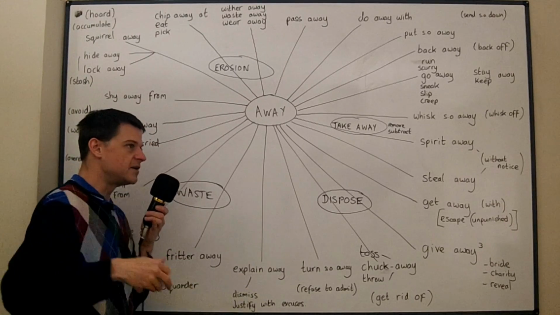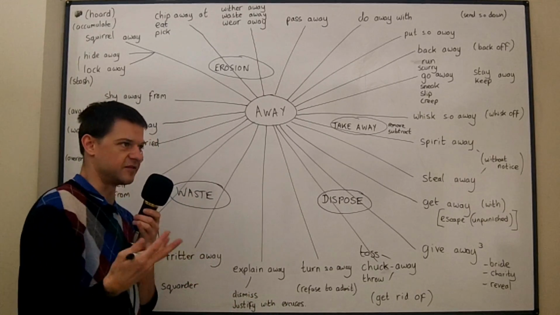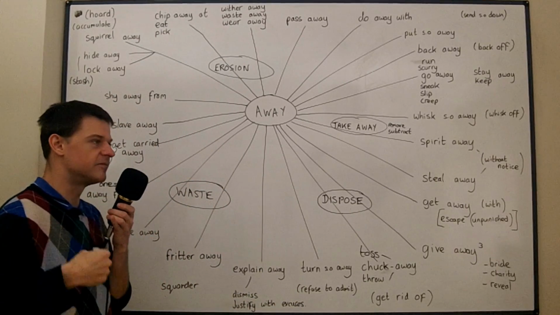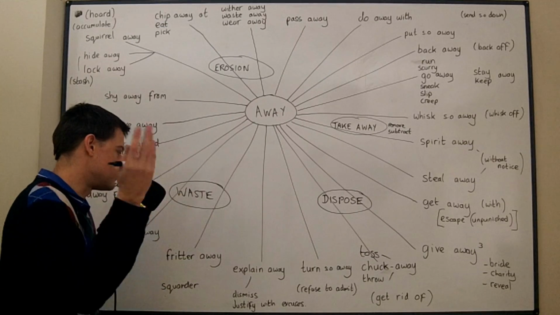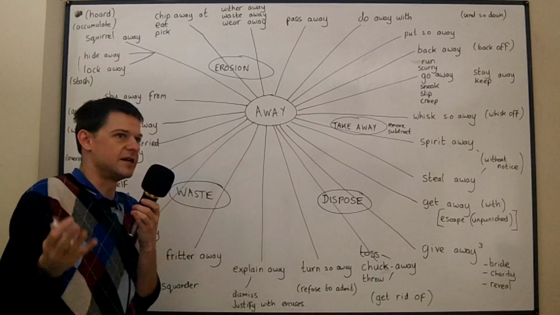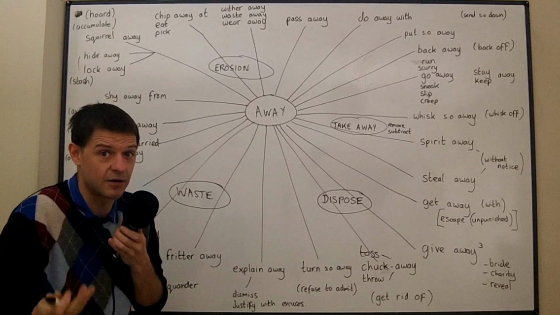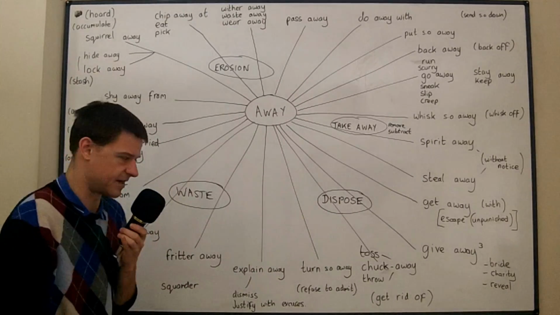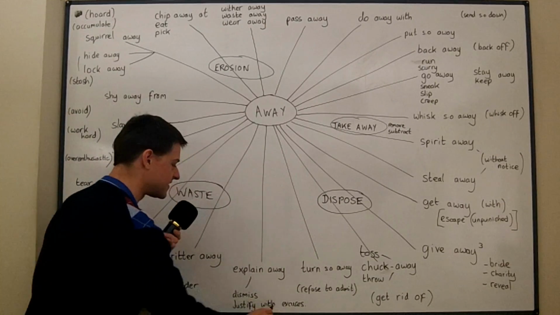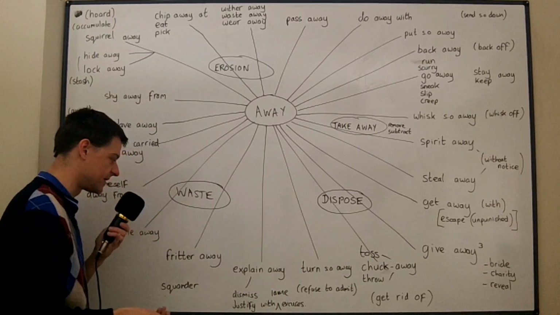Now, if you try to explain away some problems you've been having, you're trying to justify those problems in some kind of way with excuses. You're trying to minimize those problems with your explanations. And so you might say government ministers have tried to explain away the current rate of inflation, but it's not working. Yeah, their explanations aren't going down well. People aren't believing their explanations. So yeah, it's when you try and justify something with excuses, but it sounds like lame excuses. It sounds like poor excuses, and it sounds like they're not working.